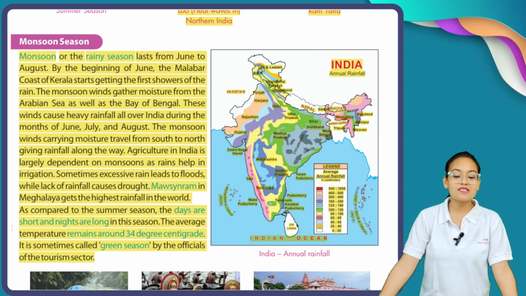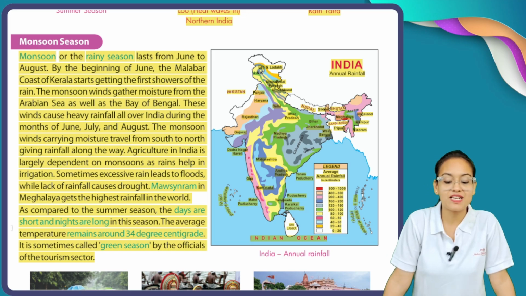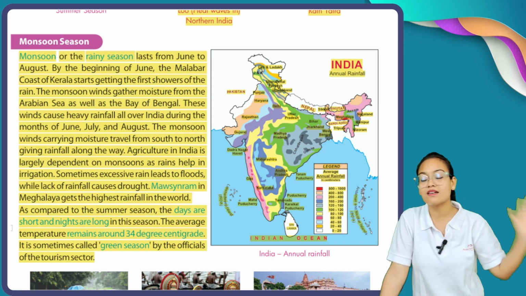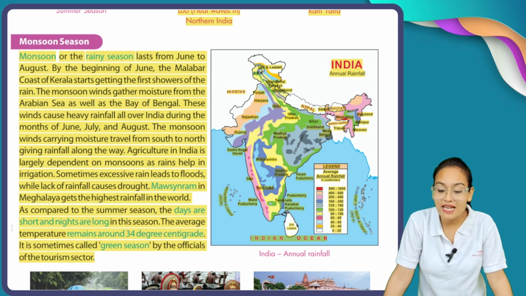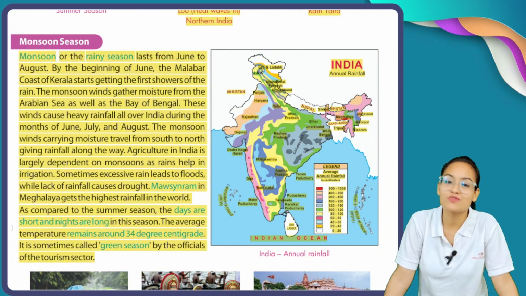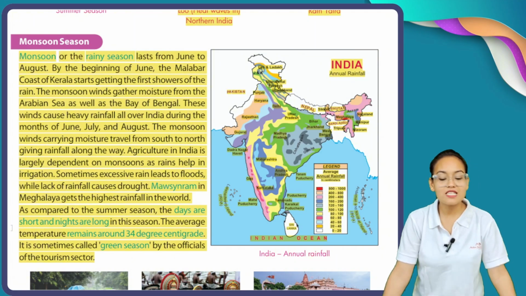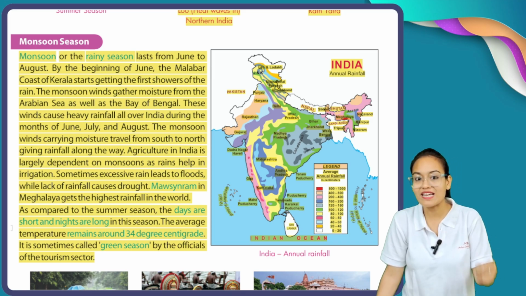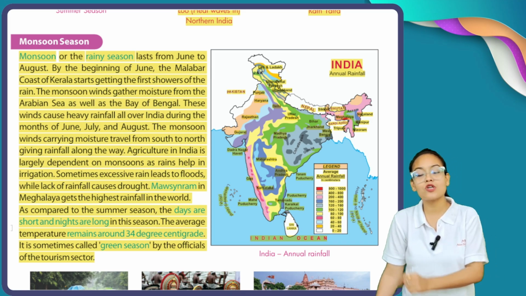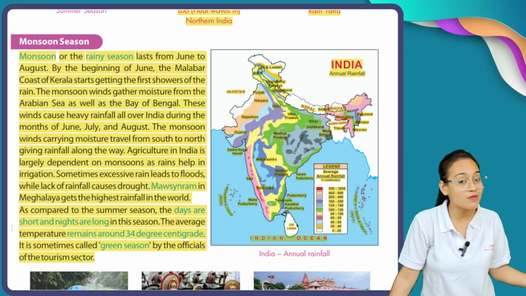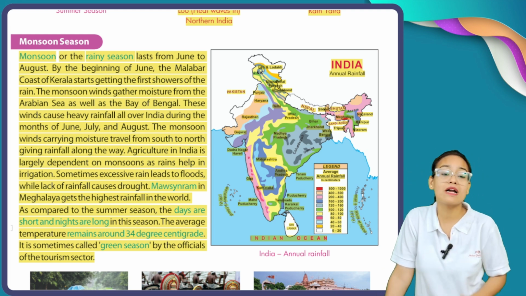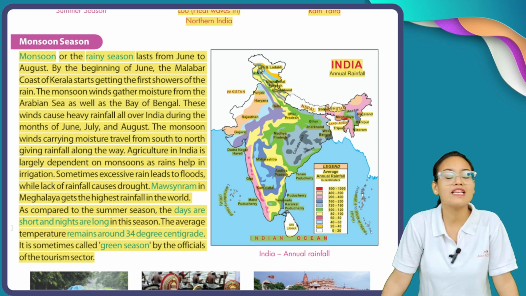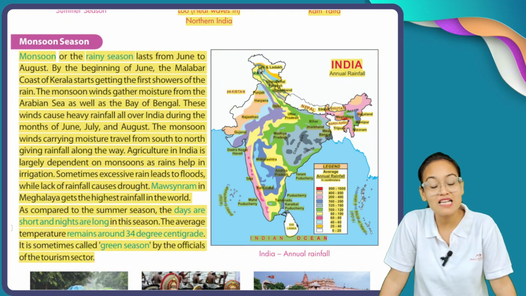The monsoon winds gather moisture from the Arabian Sea as well as the Bay of Bengal. So the winds which blow through this entire monsoonal season collect their moisture from the Arabian Sea and the Bay of Bengal. These winds cause heavy rainfall all over India during the months of June, July and August.